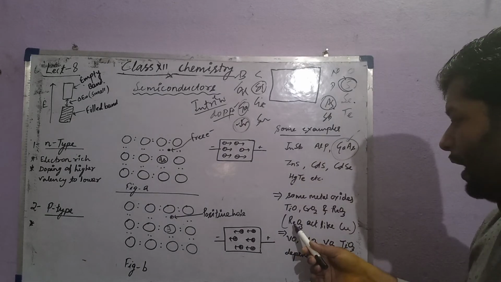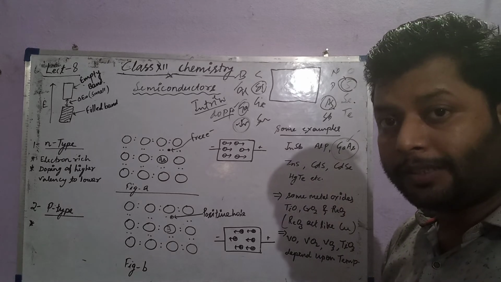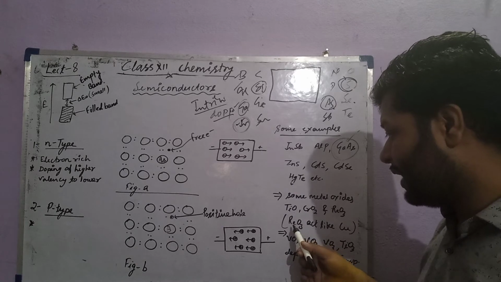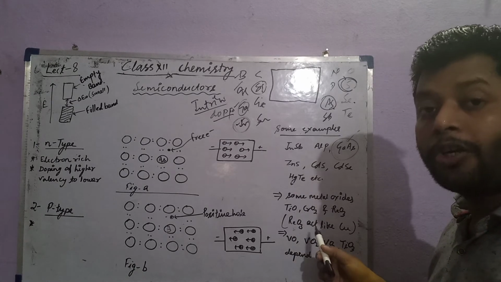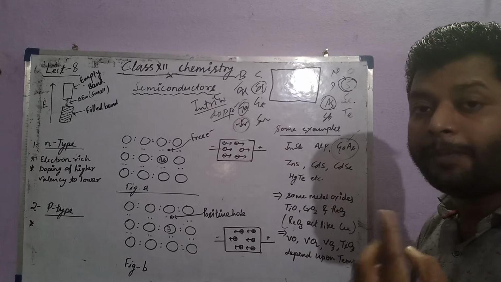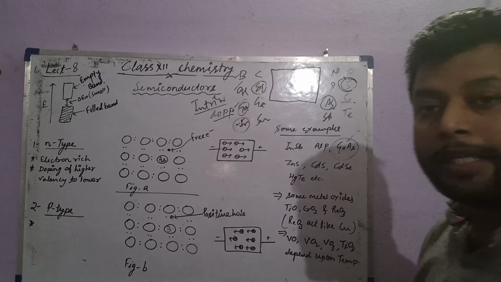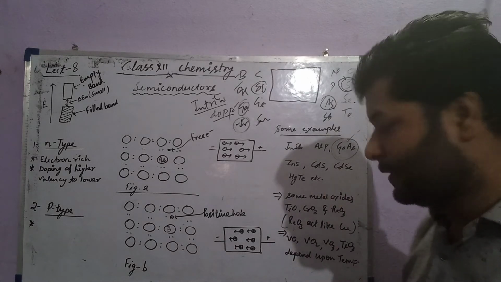You can see ReO3 acts like copper, in appearance and in conduction, in both cases. So some metal oxides actually act as good conductors like metals.